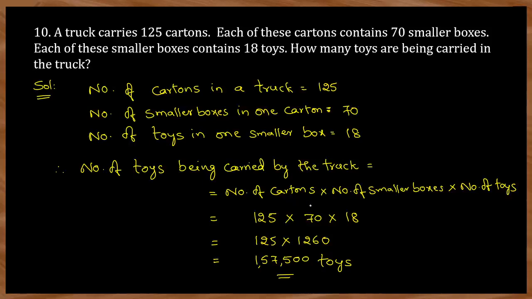So therefore, number of cartons into number of smaller boxes into number of toys, which is 125 into 70 into 18, which gives 1,57,500 toys will be there.